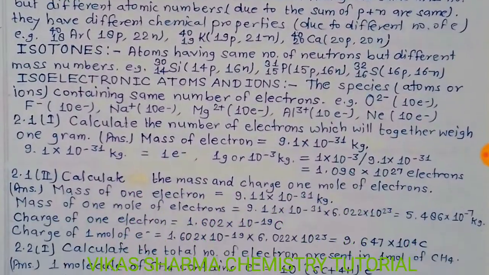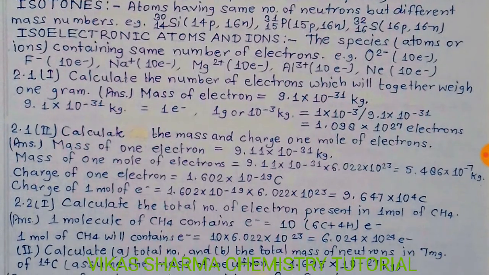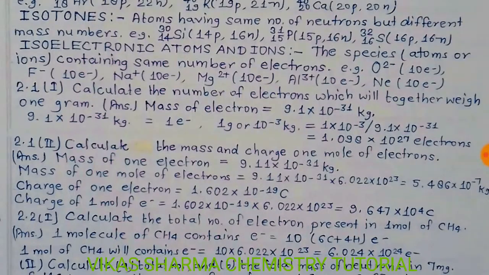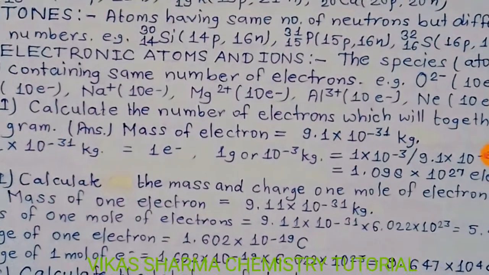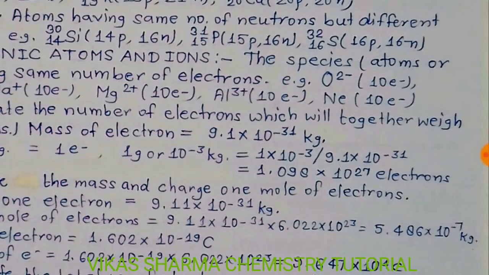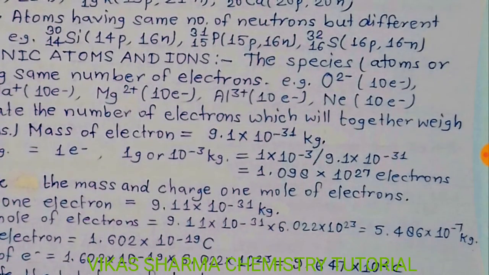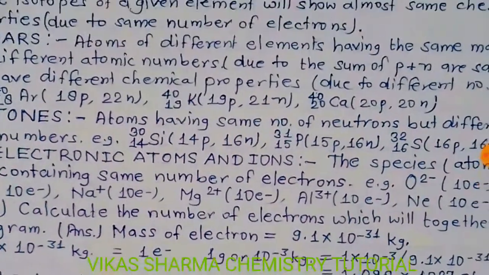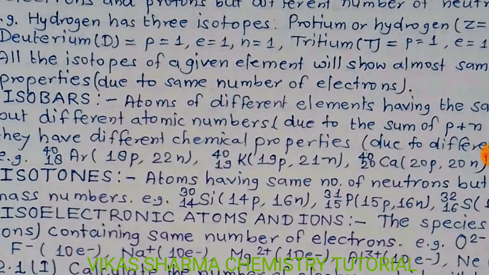Student, another topic, isoelectronic atoms and ions: species, atoms or ions, containing the same number of electrons. Example, oxygen ion O2-, 10 electrons; fluoride ion, 10 electrons; sodium ion, 10 electrons; magnesium ion, 10 electrons; aluminium ion, 10 electrons; neon, an inert gas, has 10 electrons. So they are considered isoelectronic species.